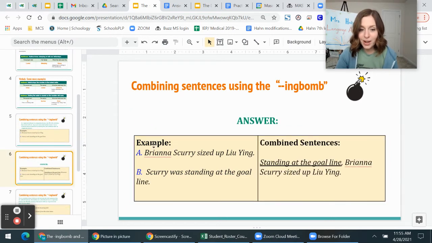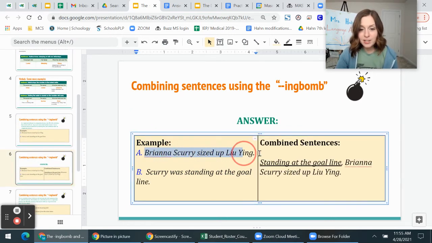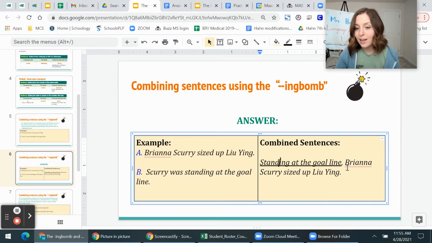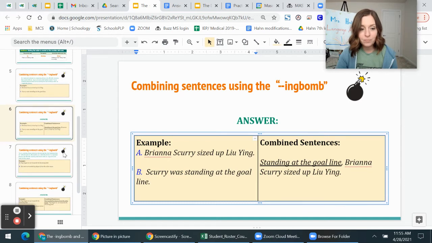All right, so here's your answer. Instead of Brianna Scurry sized up Liu Ying, Scurry was standing at the goal line, I took the ing word and I turned this into a phrase. Standing at the goal line, comma, Brianna Scurry sized up Liu Ying. So I basically just got rid of Scurry was, and then I took this phrase and I put it at the beginning of the sentence with a comma after it.